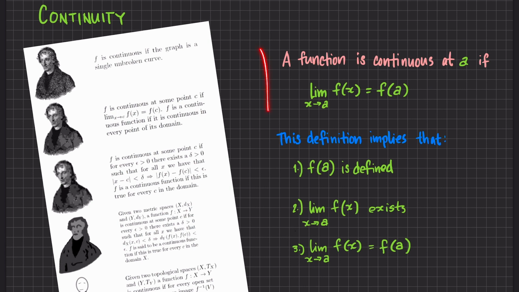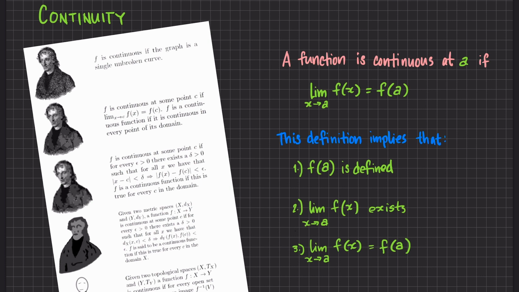Yung ginamit nating definition na to, no? Meron siyang assumptions na ginagawa. Like, for example, yung first implication niya is that f of a is actually defined, that you can actually evaluate our function at a, na may value yung function when x equals a. The second implication is that the limit of the function as x approaches a exists.